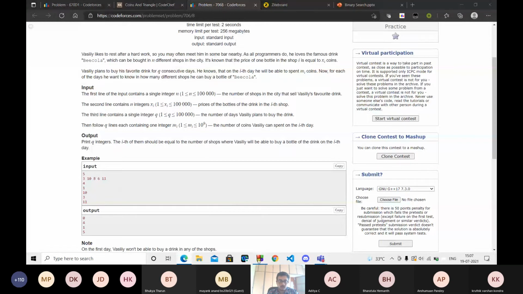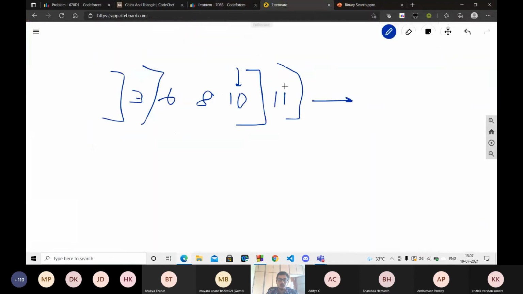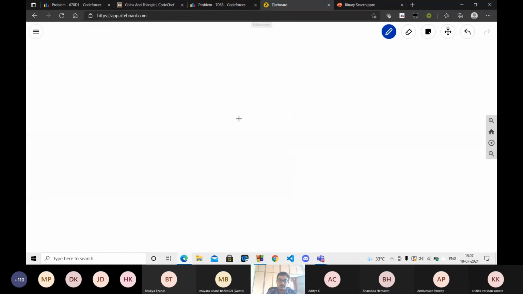Okay, so if no one got it, let me just explain it. In the end, when we have only one element left, we need to check it manually to see what happens. When L just equals R, we check this element. If L and R are equal, then mid is also equal to this one only, because (L plus R) by 2 is equal to L. So we check on this element.